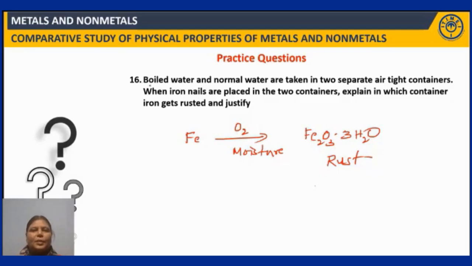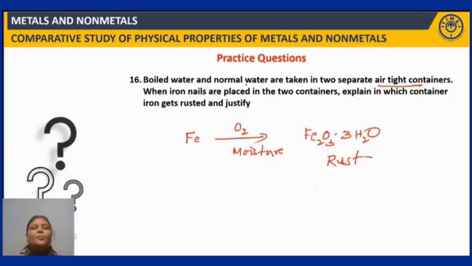Now let us look at the question. Boiled water and normal water are taken in two separate airtight containers. Airtight containers, so there is no presence of air there. In the boiled water, when water is boiled, all the dissolved gases get expelled, don't they? Even the dissolved oxygen and dissolved carbon dioxide all get expelled. So when you place iron into this water, no doubt moisture is there, but there is no oxygen, because the dissolved oxygen already got expelled. As this condition is not satisfied, iron cannot get rusted.